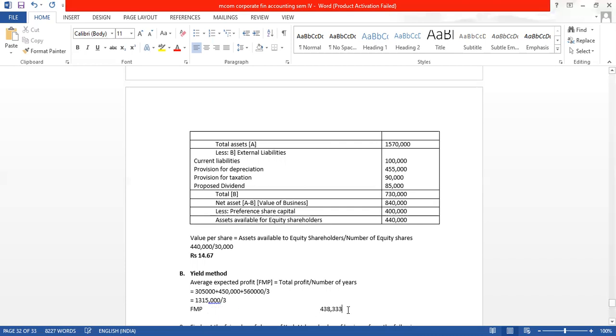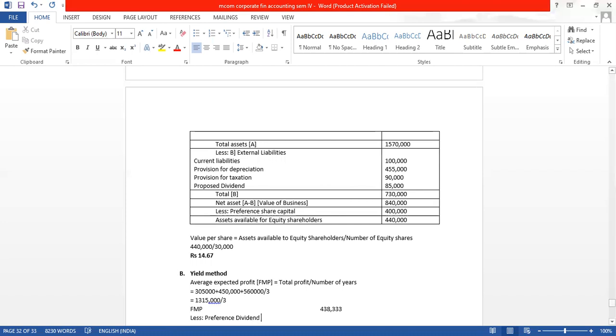Nothing is given about the transfer to reserve, but from this we will have to less the preference dividend. Whenever the profit is decided, from the profit first preference is given to the preference shareholders. They will be paid the preference dividend.